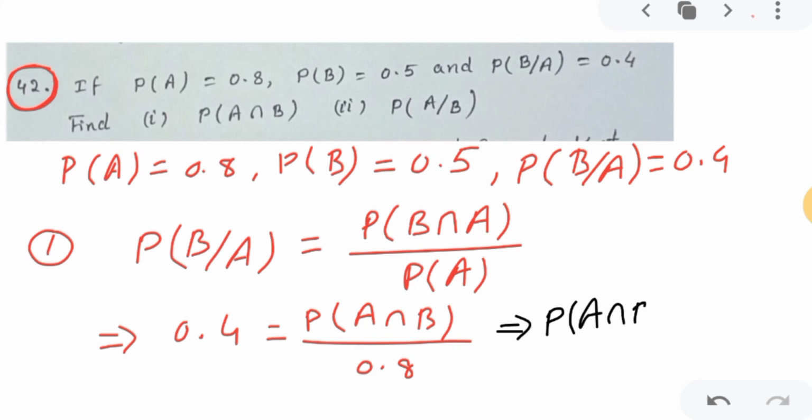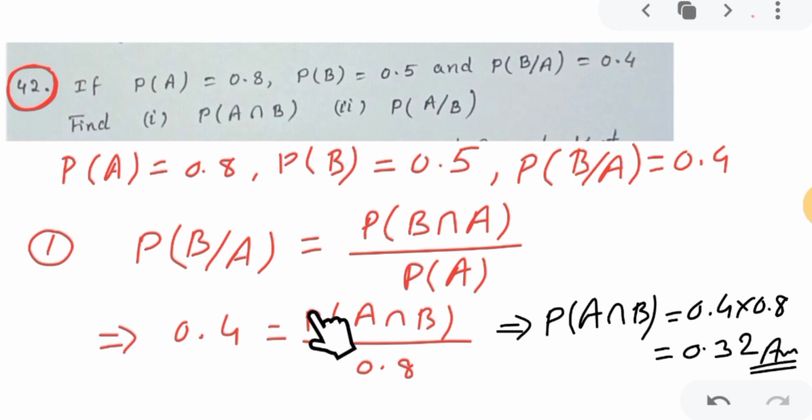So probability of A intersection B is 0.4 into 0.8, and 0.4 into 0.8 is nothing but 0.32. So this will be our first part answer. First part means probability of A intersection B is 0.32. Correct? Now we'll come to the second part.